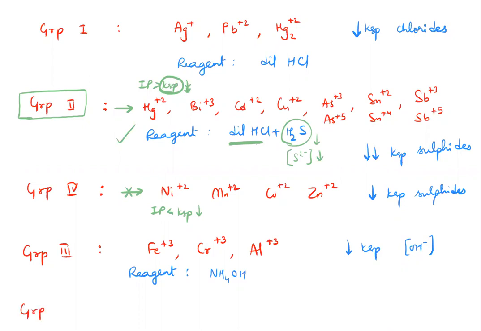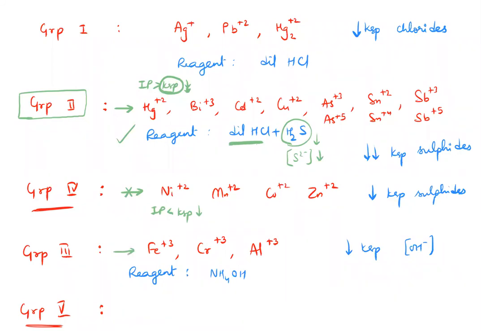Group 4 and group 5 also have low Ksps for hydroxides. Sorry, group 4 and group 5. I haven't written group 5 yet. I'll write the ions in a few minutes. But group 4 and group 5 also have low Ksp of hydroxide. But I want to precipitate only group 3. So I'll make sure the hydroxide value is so small that only group 3 is precipitated, but not group 4 or group 5.